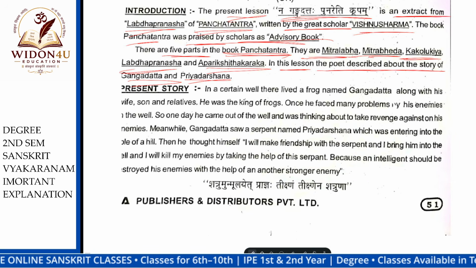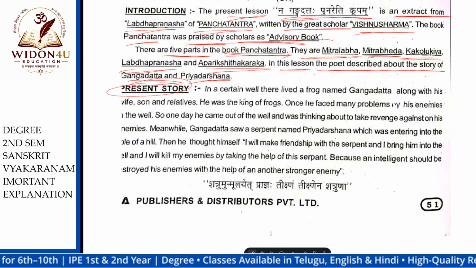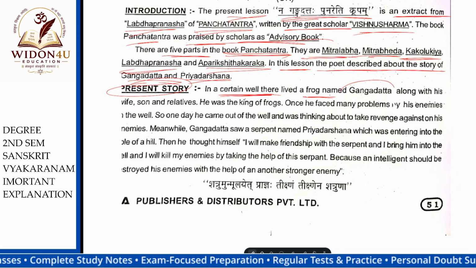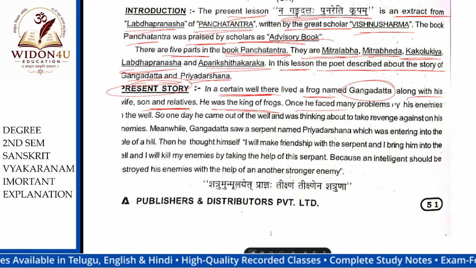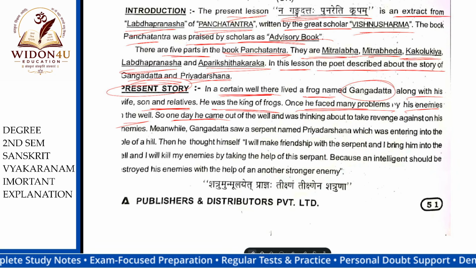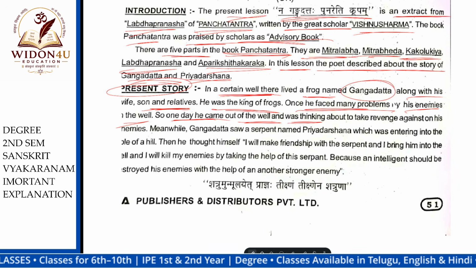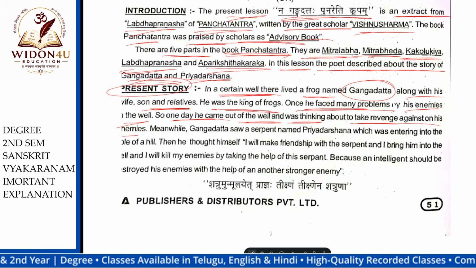See, simple story. The present story is certain. In a certain well there is a frog named Gangadatta. Remember, right? Gangadatta the frog. Along with his wife and a son of relatives, he was king of the frogs. One day he faced many problems from his enemies in the well. So one day he came out of the well and was thinking about taking revenge on his enemies.